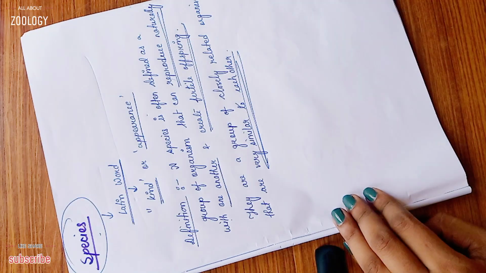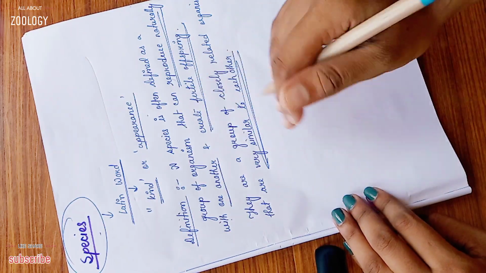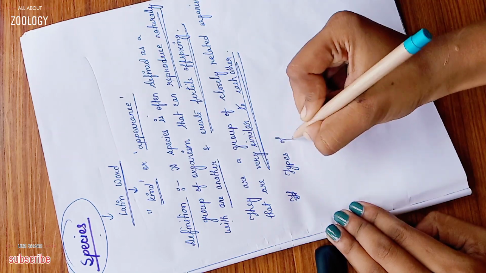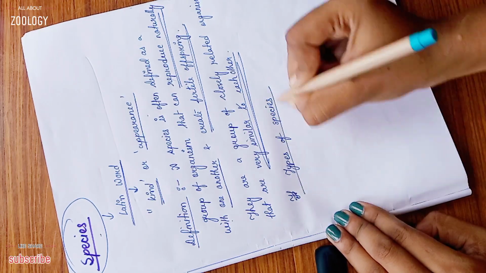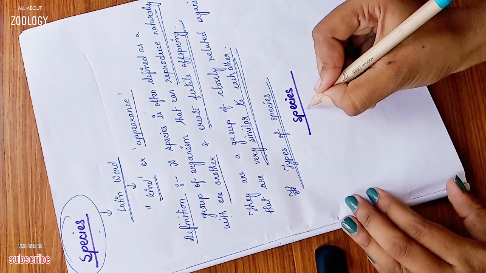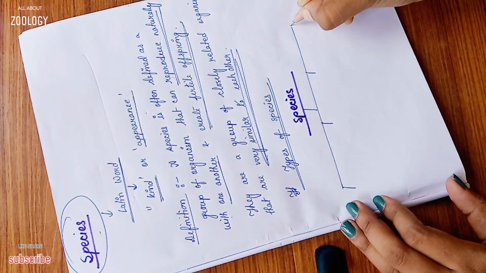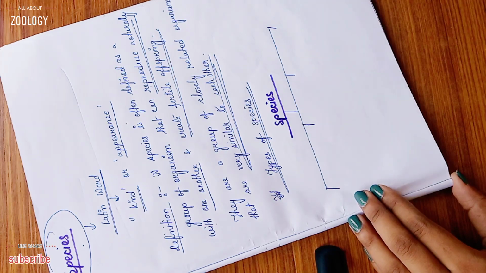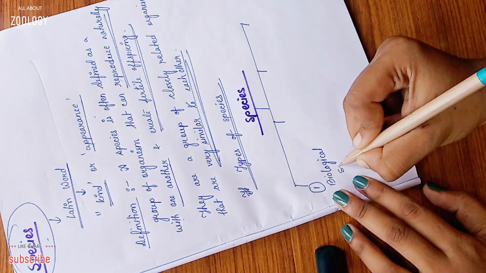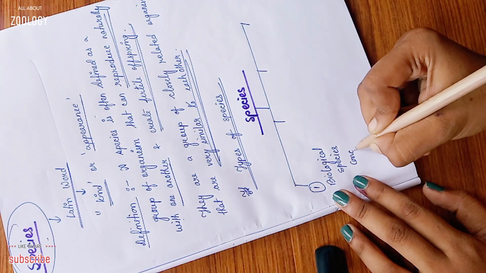So now this is species and their types. What are the types? Types of species. Species are divided into 4 types. The first one is biological species concept.